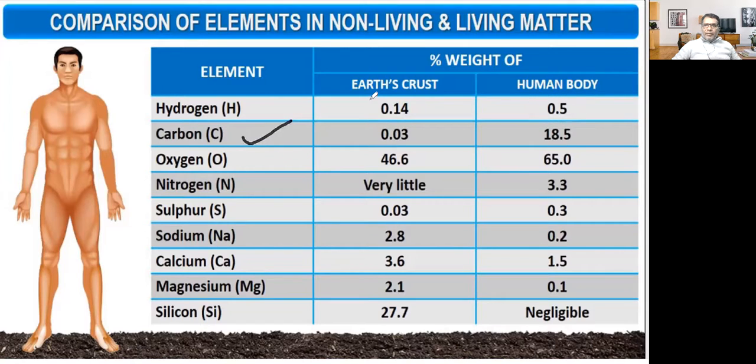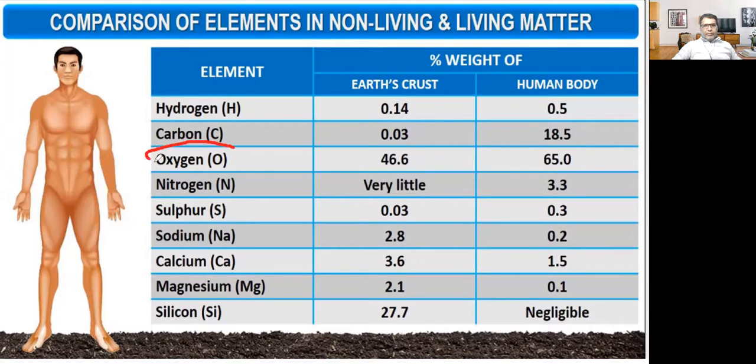Carbon: the percentage in the earth crust is around 0.03%, and in the human body it is around 18.5%. So in the human body, the percentage of carbon is far more than in the earth crust.